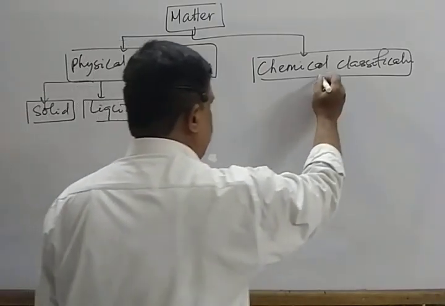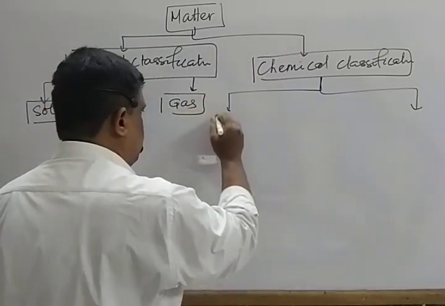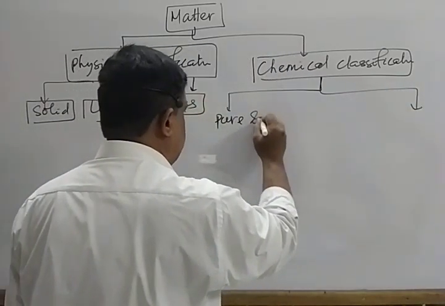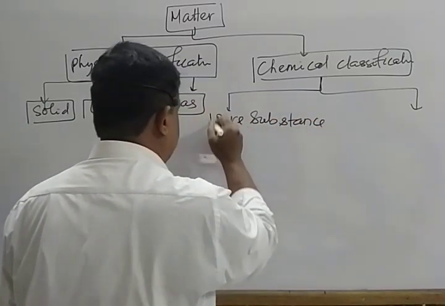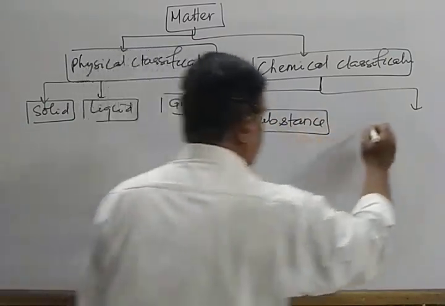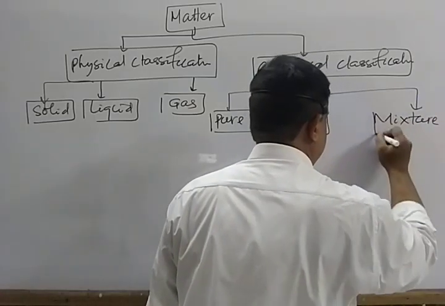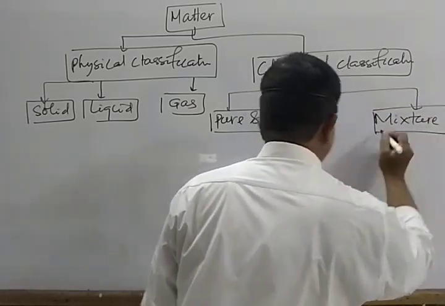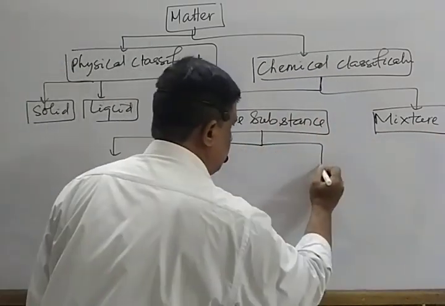On the basis of chemical classification, it is of two. One is pure substance, and one is mixture. Again, pure substance classified into two.